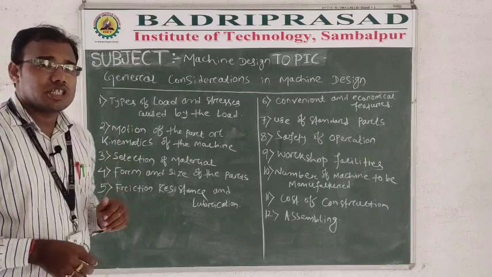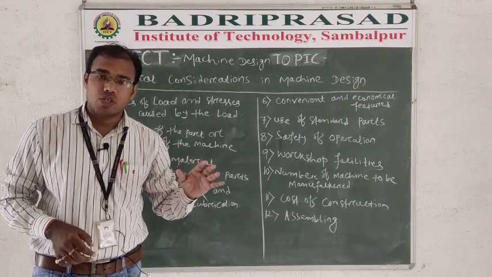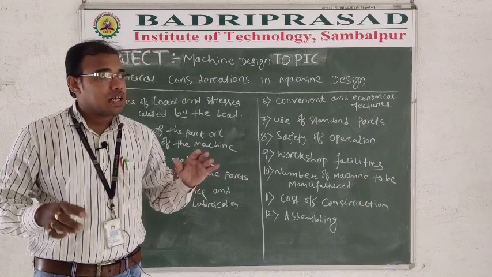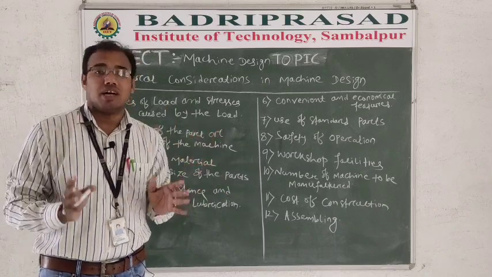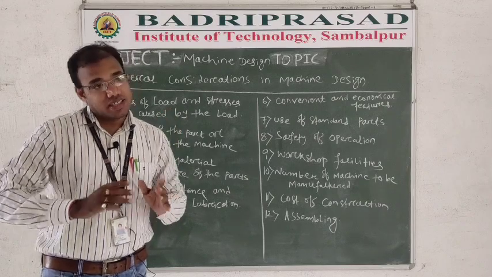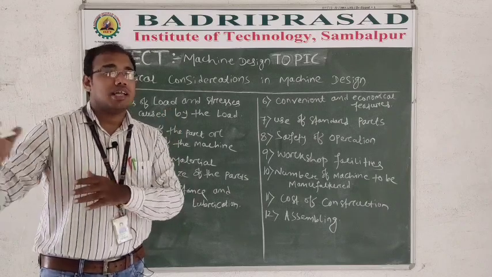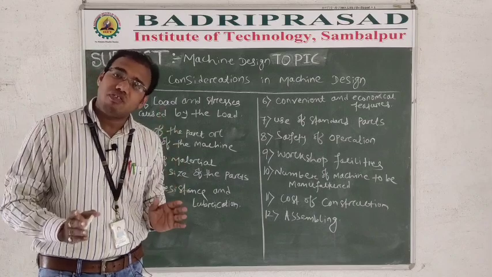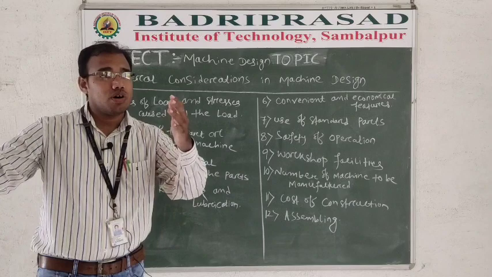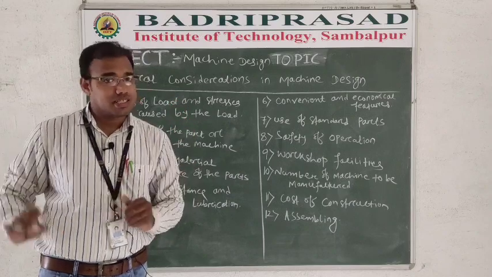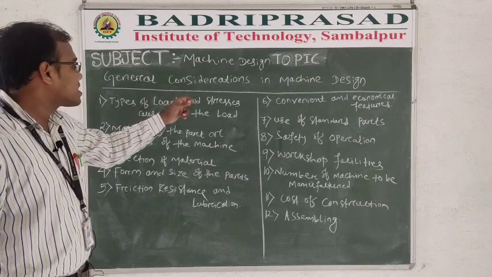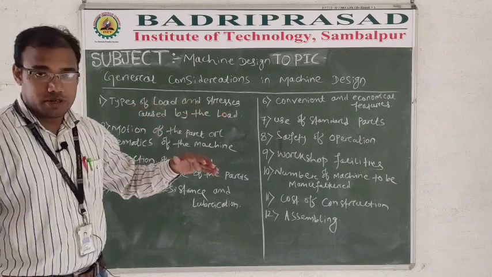Here we will discuss, to design any product, any element or any machine, what points we have to consider first. We first consider these points, then we collect the materials, the machineries and the necessities, and after that we can design, right? So the first point is types of load and the stresses caused by the load.